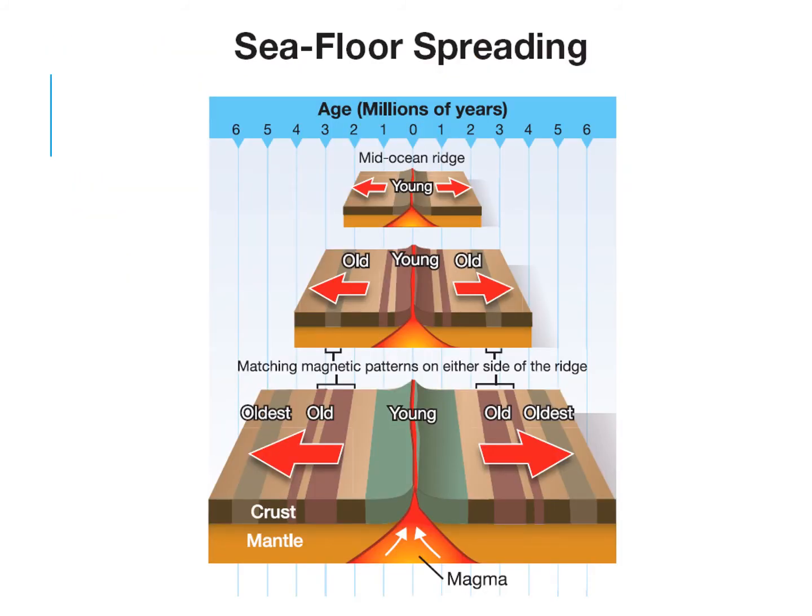So what this diagram here is showing you is that at mid-ocean ridges, we have magma coming up. This is where the new rock is created, and so at the mid-ocean ridges, we are going to have our youngest rocks. As the young rocks are created, it's going to start to push the older rocks outward. And this is all symmetrical. So if I were to take samples of rocks from this side and this side, they would be of identical age. If I were to take rock samples over here and over here, they would also be of identical age. It's the symmetrical pattern at the mid-ocean ridges, with the youngest in the center and the oldest further from the center. So as you walk along the mid-ocean ridges, you're going to get older and older rocks.